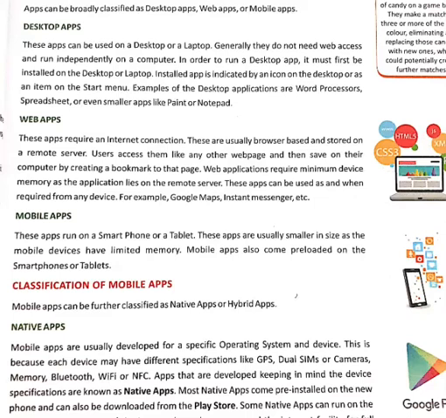The first is the native app. Native apps are applications preloaded on our smartphone, not installed from the Play Store. The other is hybrid apps. Hybrid apps act like both web apps and native apps. It means we can download them from web browsing, and they can also be available preloaded on smartphones.